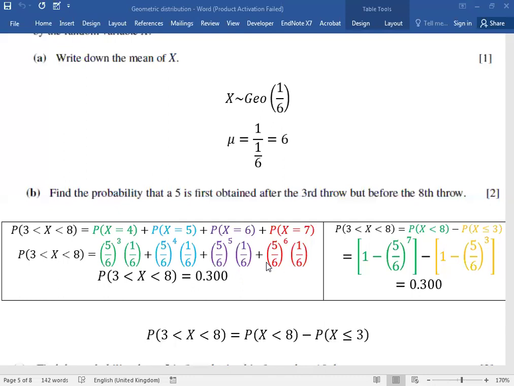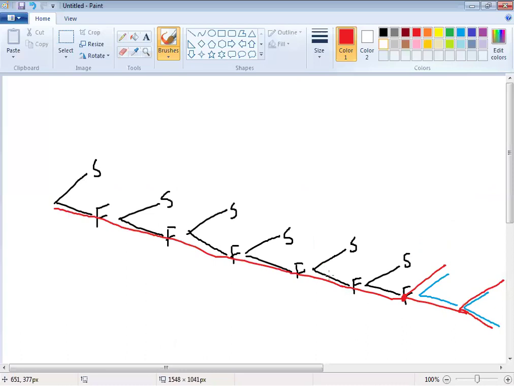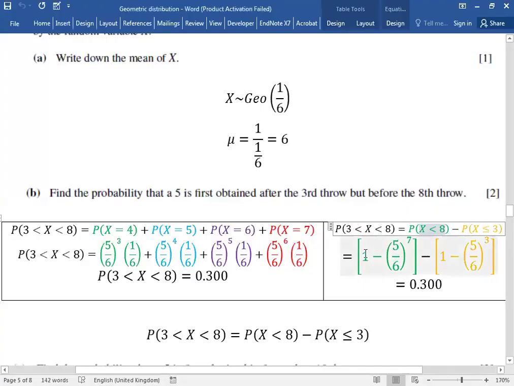Another possibility was, if you want to find between 3 and 8, you find less than 8. How do you find less than 8? Think of this. If it is less than 8, we have to take all paths below 8. Is that right? You will take all possible paths except the path of 7 failures. So you can find less than 8 this way. And how can you find less than or equal to 3?